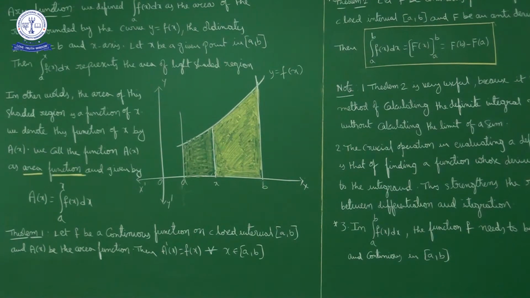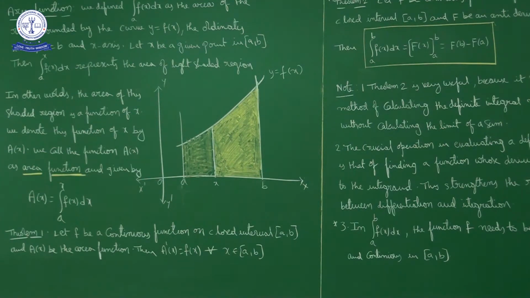For example, consider the integral from minus 2 to 3 of x into (x square minus 1) whole power 1 by 2 dx. What is the integral here? The integral from minus 2 to 3 of x into square root of x square minus 1 dx. But this is erroneous. Here we cannot calculate the definite integration, since the function f of x, what is f of x here? x into (x square minus 1) whole power 1 by 2, nothing but x into square root of x square minus 1. This is not defined.